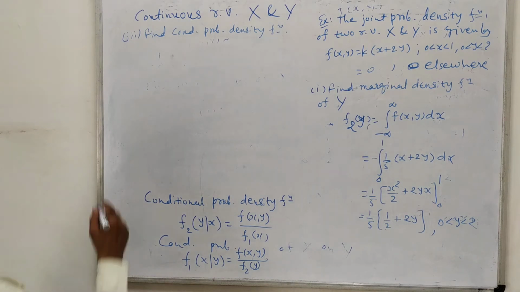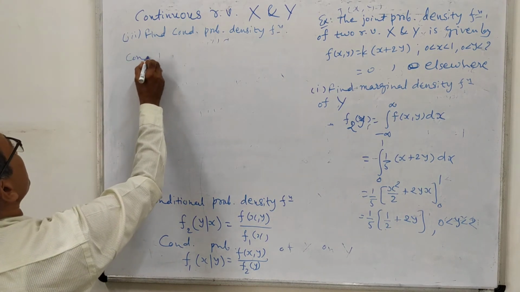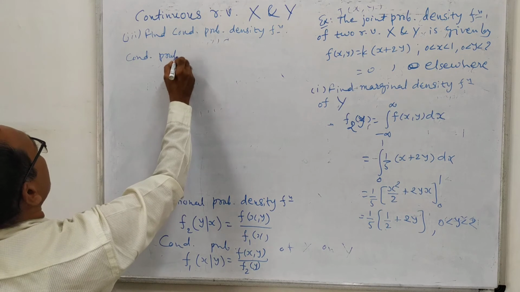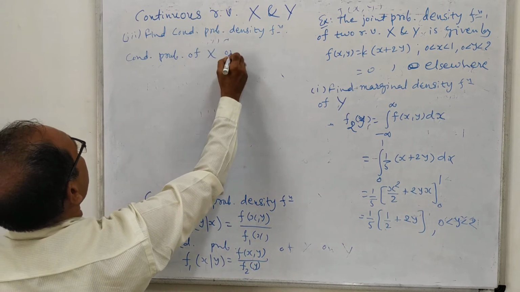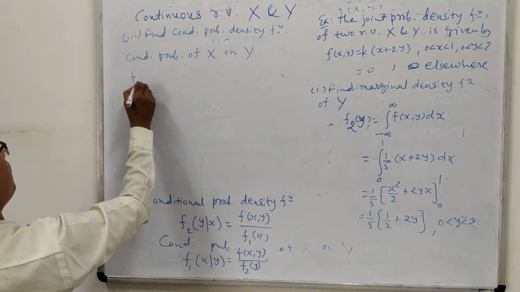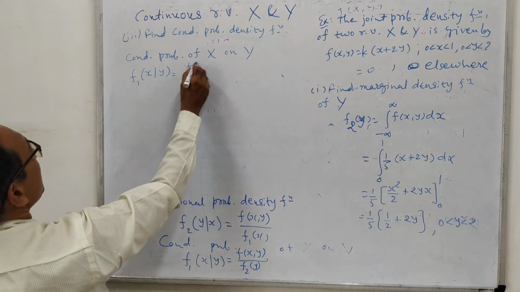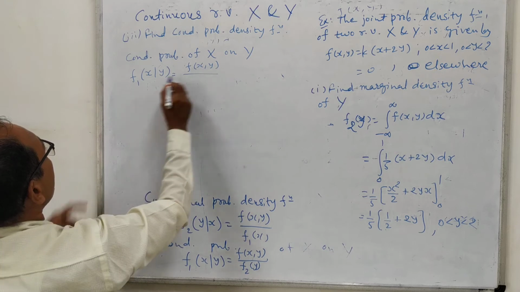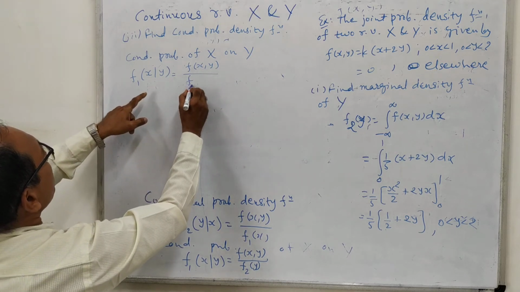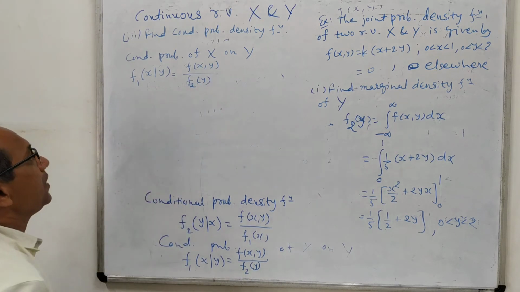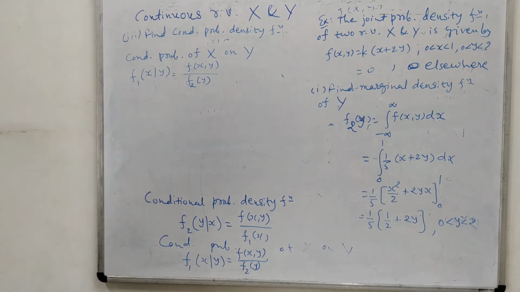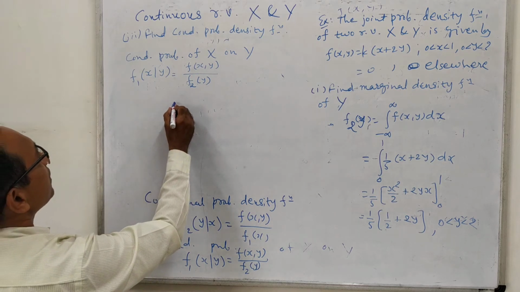So we will find out the conditional probability of x on y. It is given by f1 of x given y, and this is the formula: f of xy divided by the probability of y, that is f2y. Okay, so we can find it very easily, because f of xy is given to us.